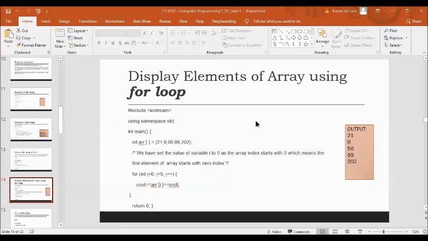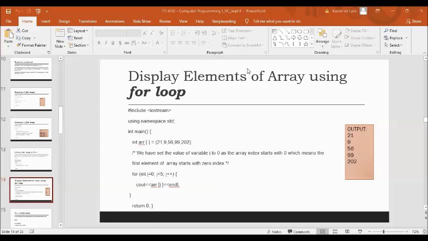So we have here an example of a program using a for loop which displays the elements of an array. By the way, what is an array? An array is a collection of items stored at contiguous memory locations, and elements can be accessed randomly using the indices of the array. They are used to store similar types of elements, as in the data type must be the same for all the elements.